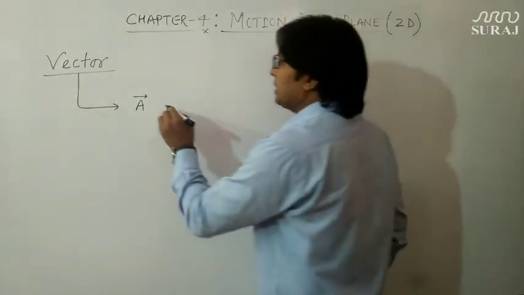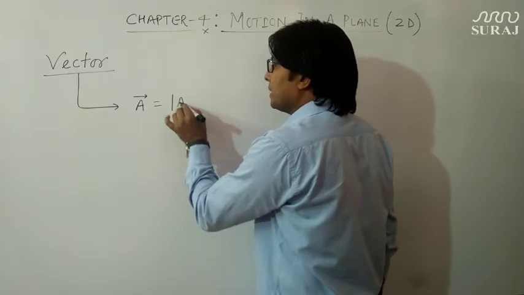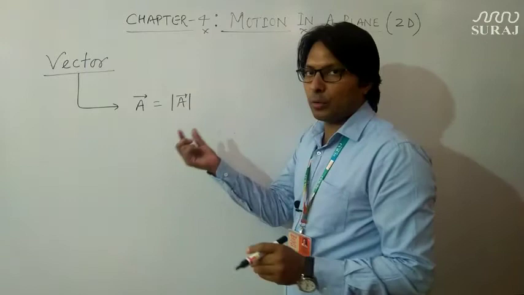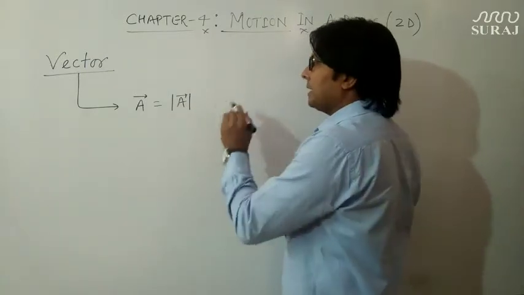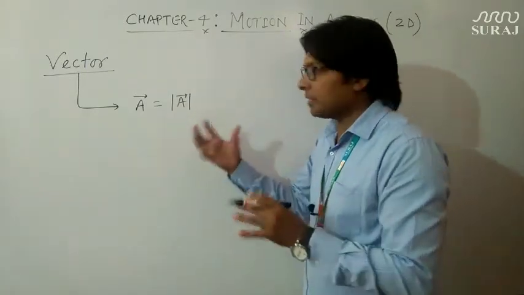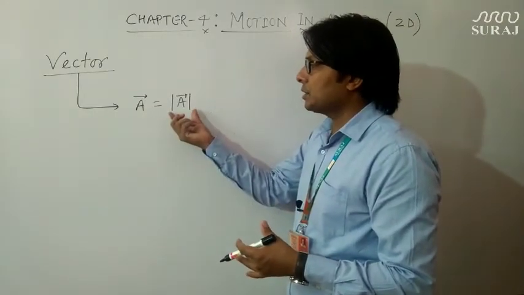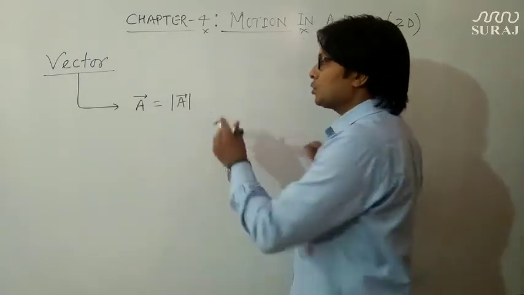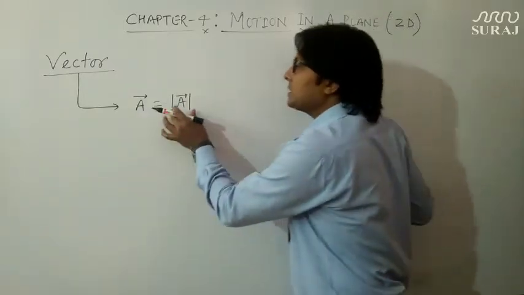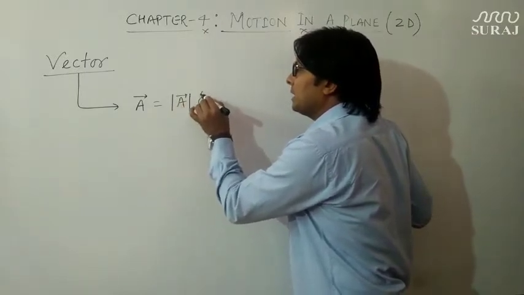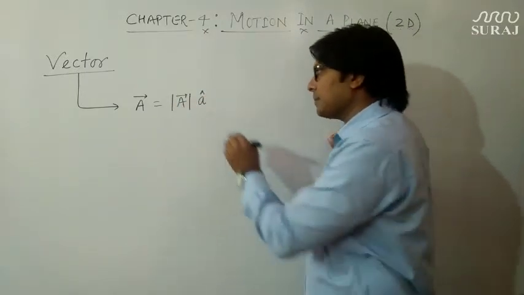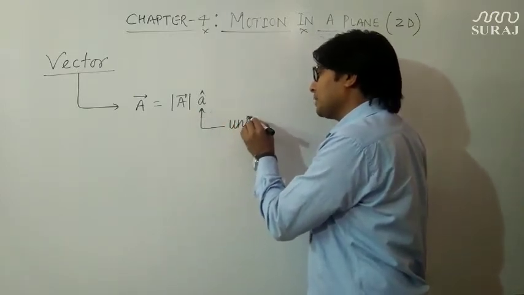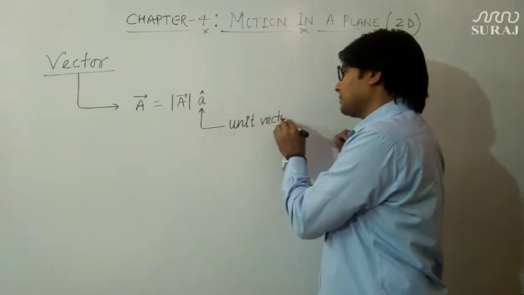Since a vector quantity consists of both magnitude as well as direction, the magnitude will be written as magnitude of A vector. This is normally known as mode of A vector, and there is no direction in this. But if you multiply this magnitude by the direction, it becomes the vector representation of A. To represent the direction, we multiply this magnitude by A cap. Now you will ask, what is A cap? This A cap is known as the unit vector. This is a very important term, unit vector.